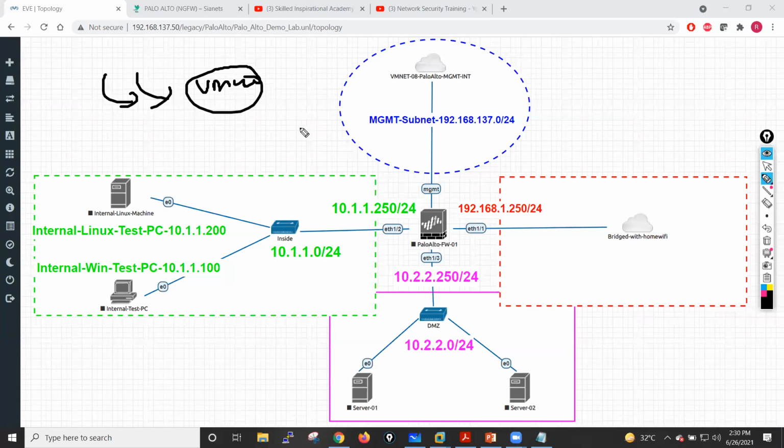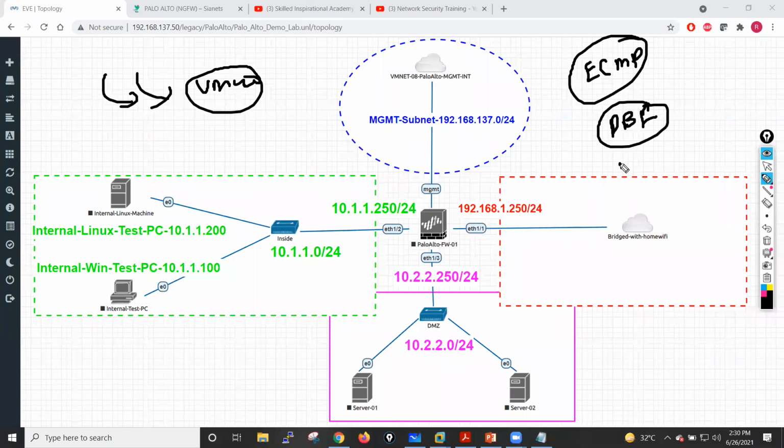So these are the things. This is the lab which I am going to use throughout the sessions, guys. This lab will change when I show you the practicals for ECMP, policy based forwarding, and dual ISP setup, because I also have these particular labs where I'll configure ECMP.